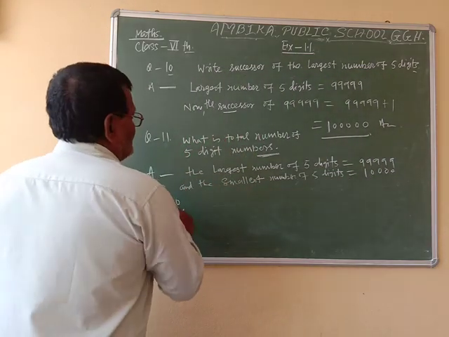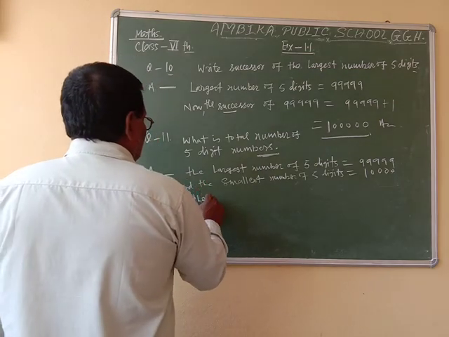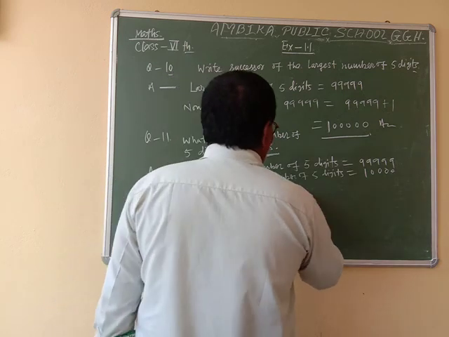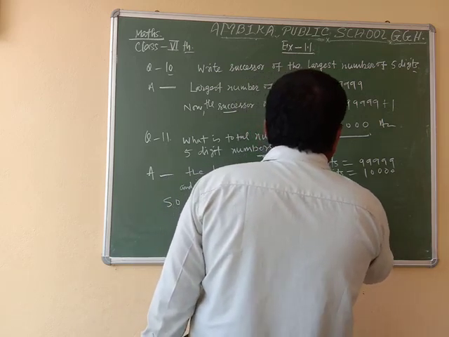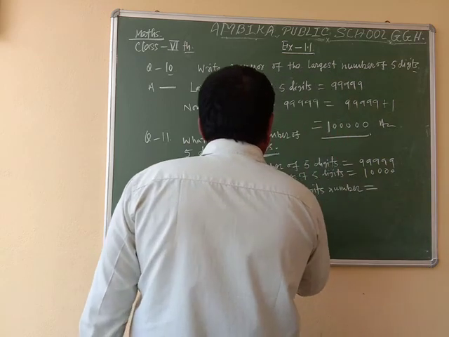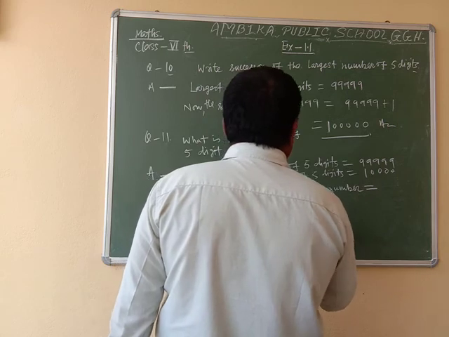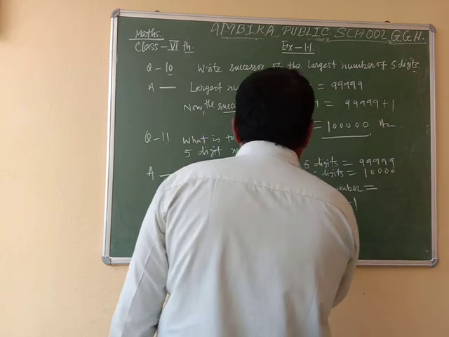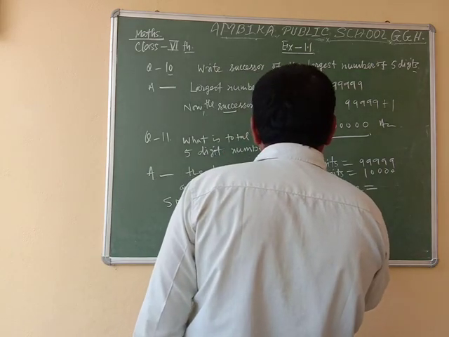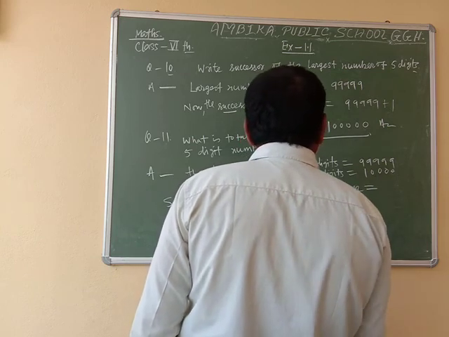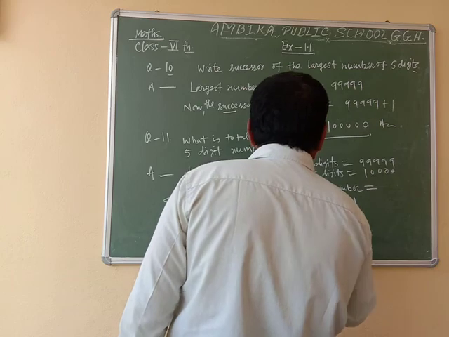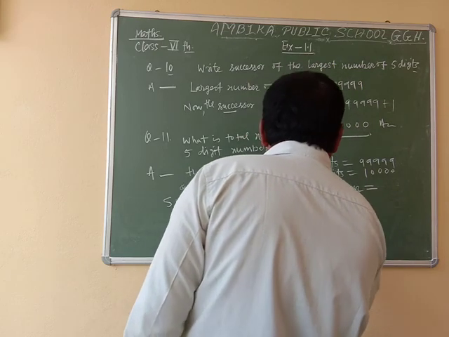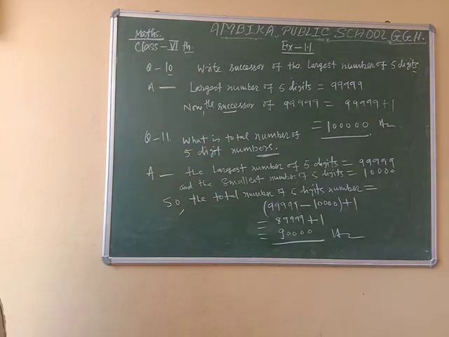So the total number of 5 digit numbers is equal to 99999 minus 10,000 plus 1, which is equal to 89999 plus 1, equal to 90,000.